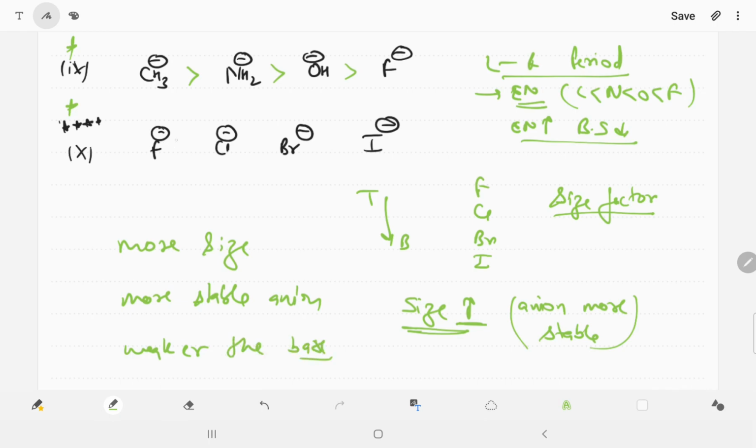Fluorine is a small size, so it will donate faster as compared to iodine. This is the order. In this we do not check electronegativity, we check the size factor. I hope guys this is very clear to you. This is a part of inductive effect, okay, of GOC. In the next part we will take the resonance effect.